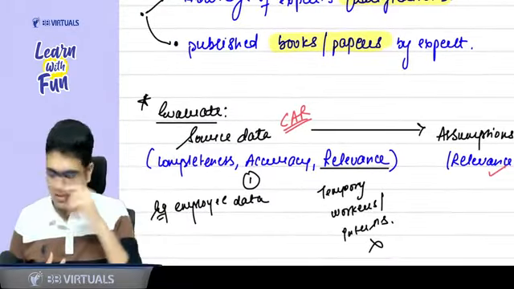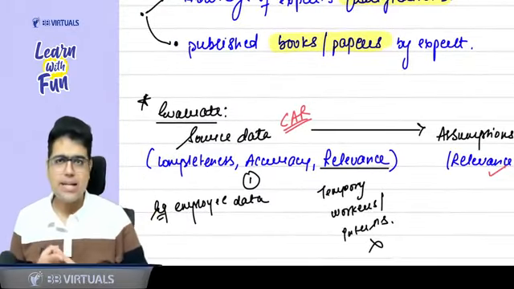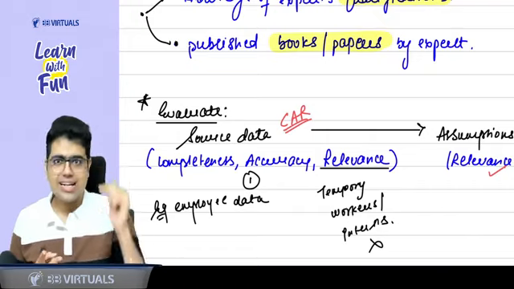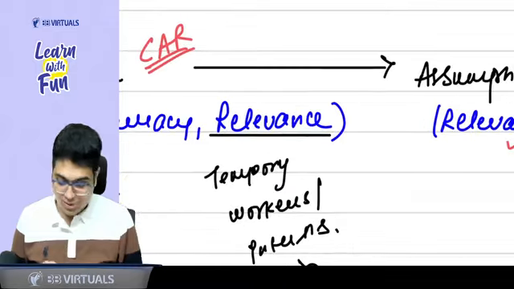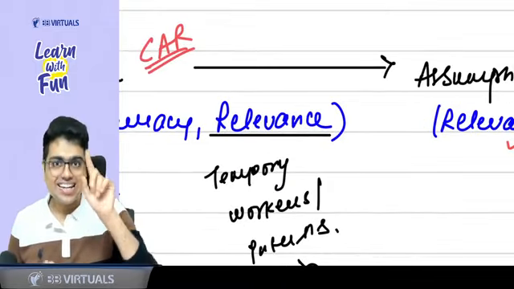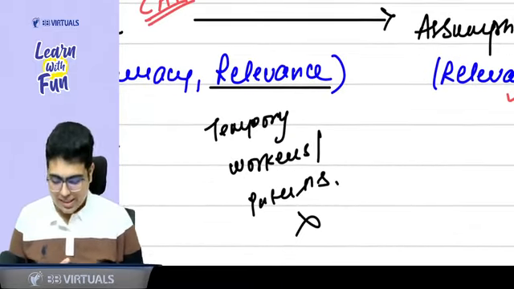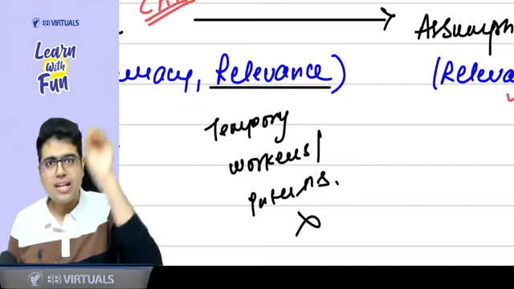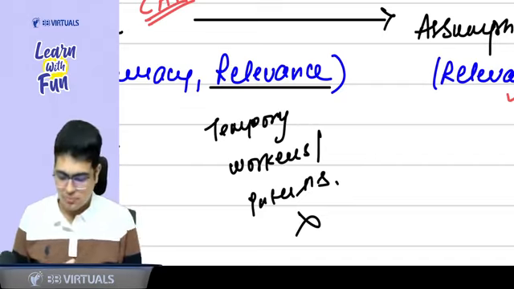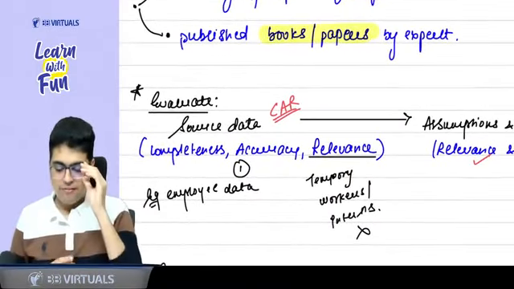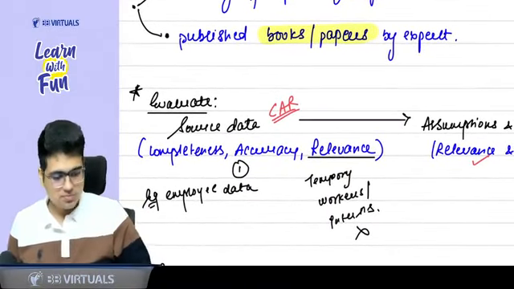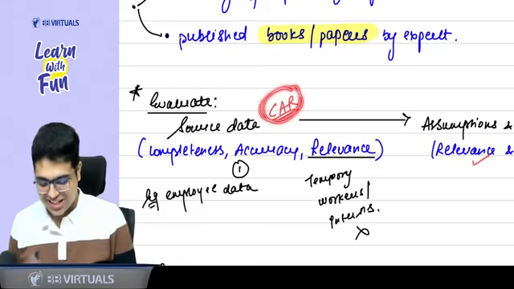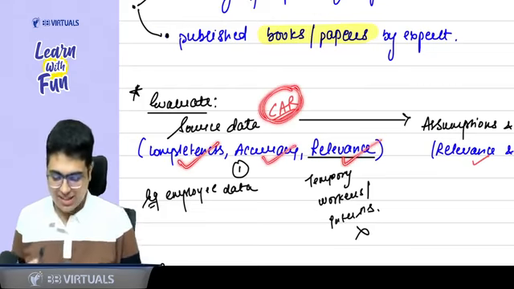So the first thing is source data: checking the completeness of data, all employees are covered; accuracy of data, it is correct; and relevance of the data, not reliability, relevance. Relevance means temporary workers and interns, these people are not paid gratuity. So only the relevant employees should be included. So in short, you can say we will check the CAR of data. Sir, what? We will check the CAR of data. CAR means completeness, accuracy and relevance.